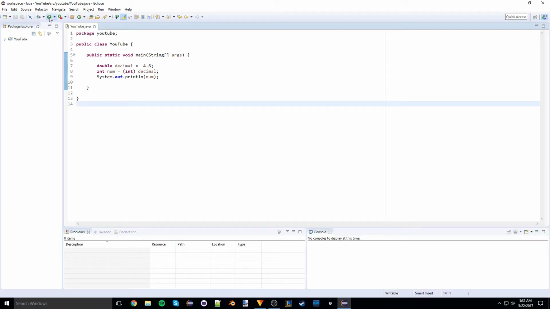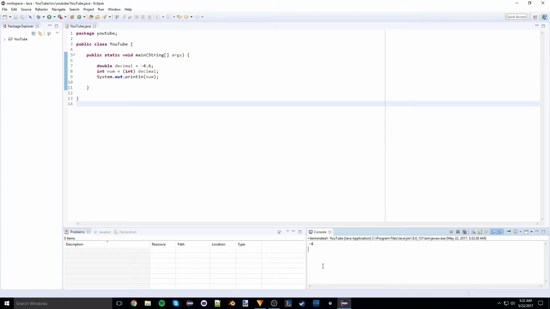This conversion isn't perfect, however. When casting from a double to an int, the number gets truncated, and everything after the decimal gets cut off. Don't confuse this with rounding the number. The number you are casting will always be converted to the greatest integer less than or equal to the decimal number. We will learn how to round double variables to the nearest integer in a later video.